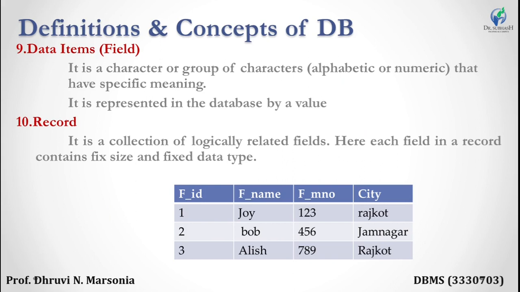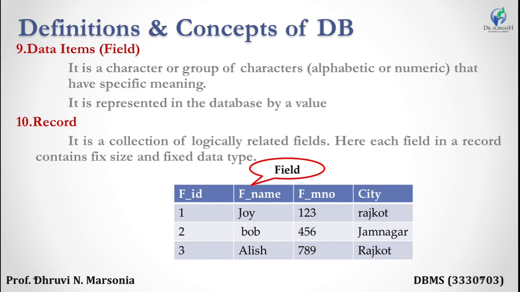Continue with our definitions. Data items or fields. It is a character or group of characters, alphabetic or numeric, that have specific meaning. It is represented in the database by the value. See, it is a character or a group of characters which contains alphabets or numeric that have specific meaning.